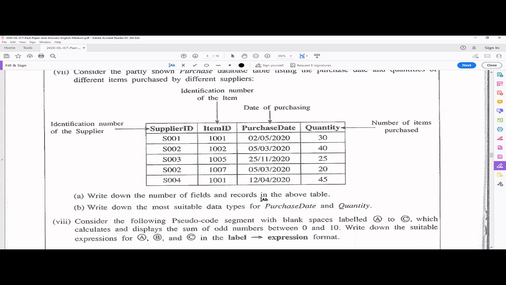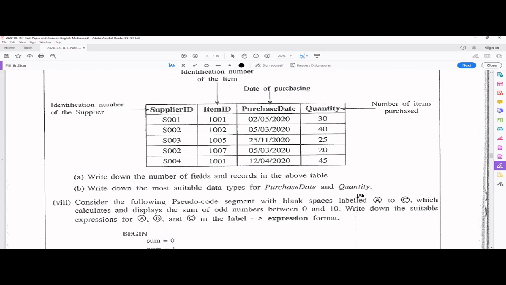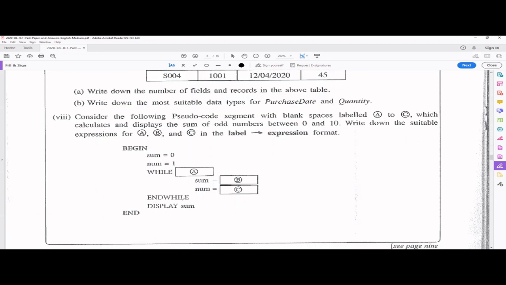Next they're asking to write down the most suitable data types for purchase date and quantity. Can you see it's the date of purchasing? So you can go for the data type of date or time, date time format. Write it nicely: purchase date should have date time. And the second one, the quantity, will have either a number or an integer, right? So when you're presenting, please write it properly. Just don't write date and time and integer, because nobody knows what data type is for what field. Okay, hope you understand what I'm telling.